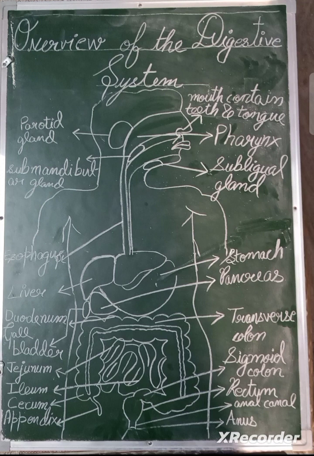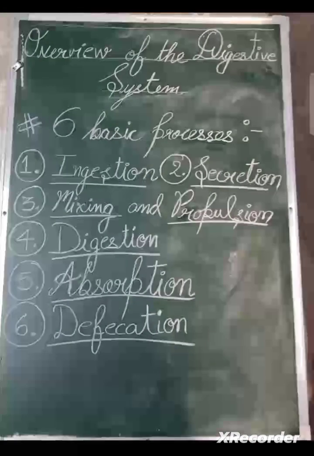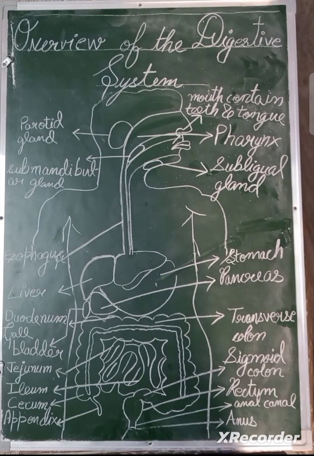Now, overall, the digestive system performs 6 basic processes. First is ingestion, as written on the blackboard. First क्या है? Ingestion. Second क्या है? Secretion. Third one is mixing and propulsion. Next is digestion. Second last is absorption, and the last stage is defecation, that is elimination of waste material, जिसको हम feces भी कहते हैं. Now again come back to the figure.